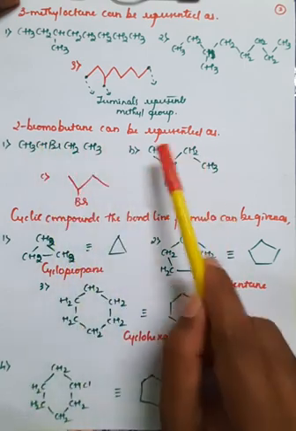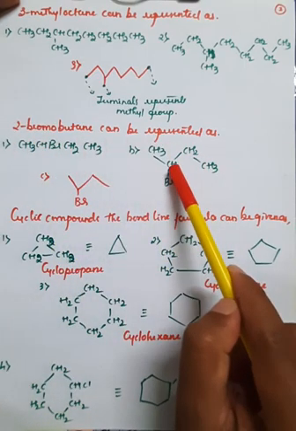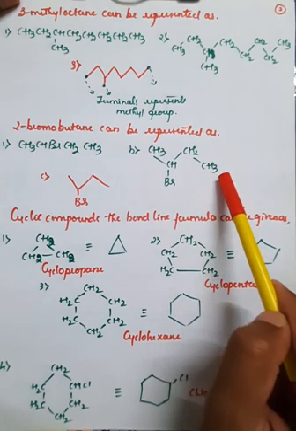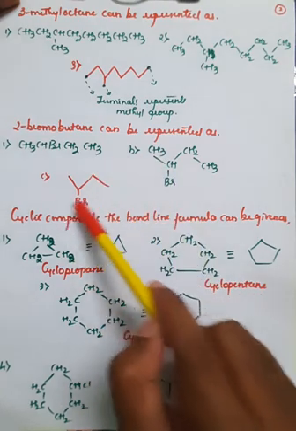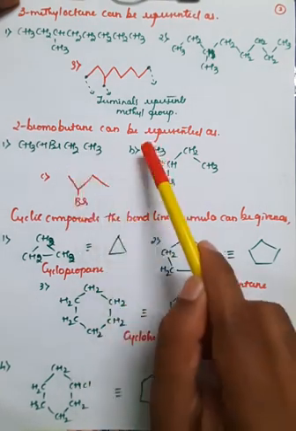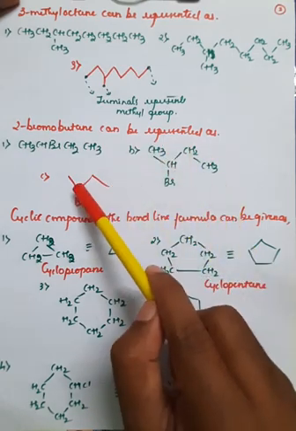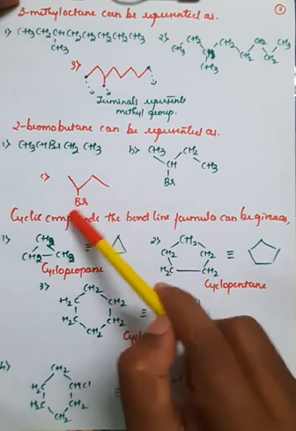And you can write it in the form of bonds. You can show the bond between these carbon atoms: CH3 bonded with CH, CH bonded with CH2, CH2 bonded with CH3. Therefore this CH is bonded with Br. Or you can directly show it in the form of zigzag lines. The terminal is always CH3, in between that is CH, and here it is CH2. Further there is a bond formation with Br.